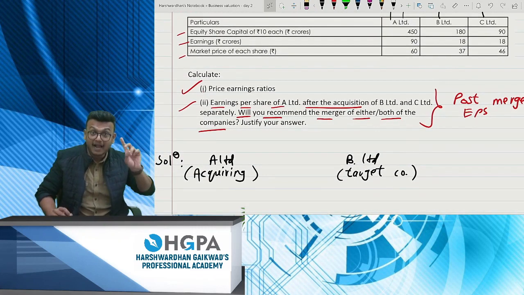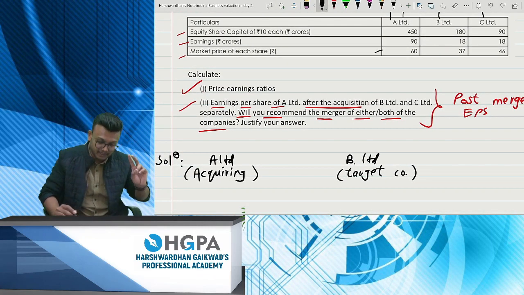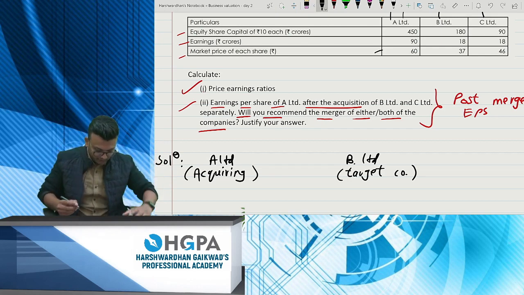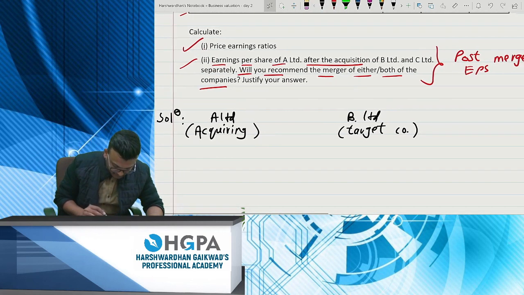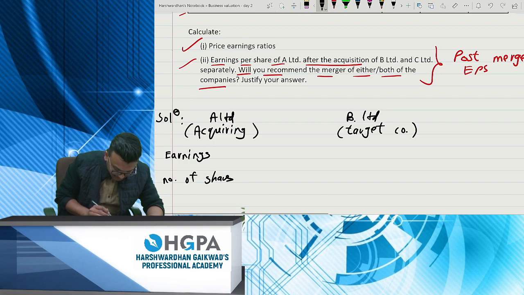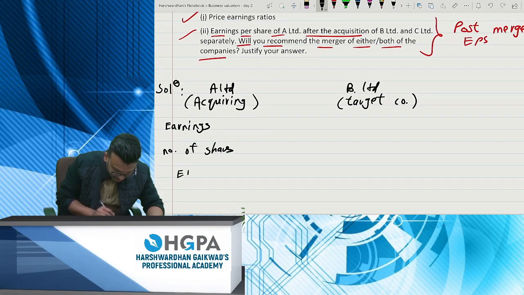Do you have the 2 things? Yes, you have MPS, but you don't have EPS at all. You need to compute EPS. So first we'll compute EPS for both. Now, for computing EPS, you need the earnings and you need number of shares. Next, you will have the EPS.